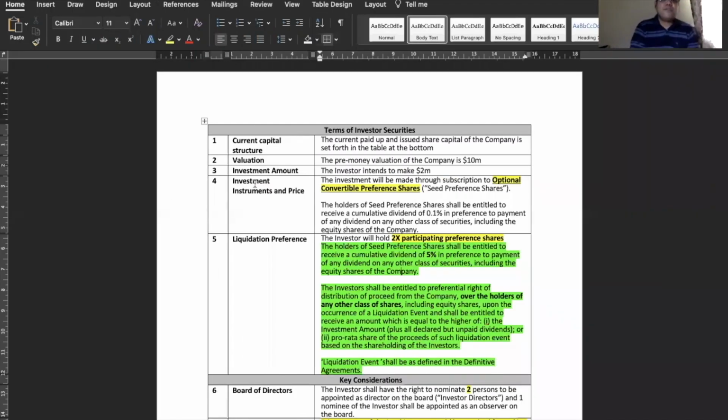The first area where I had put in a bug is in the investment instruments and the price. In term sheet A, I had put in that the investment will be made through optionally convertible preference shares.